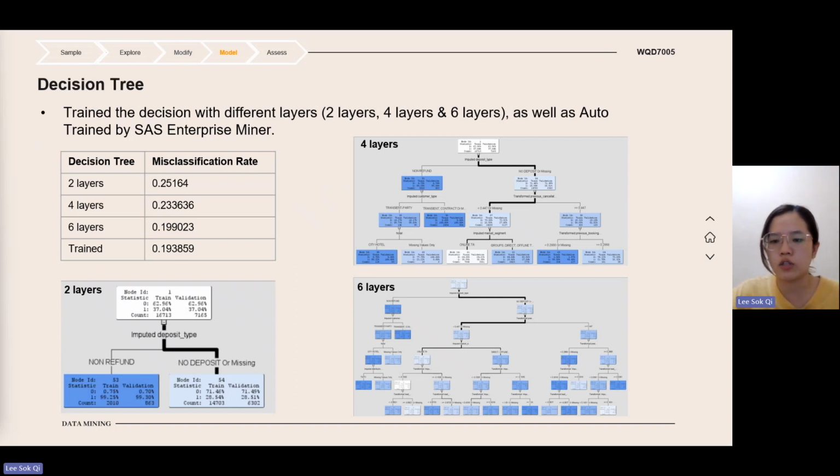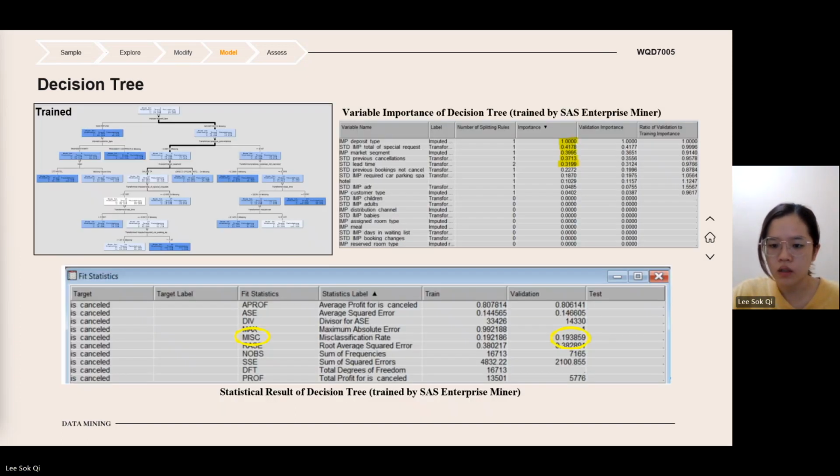We can see that the decision tree with 2 layers is the worst model. However, when the number of layers increases, the misclassification rate decreases, which means the model is improving as layers are added. So deposit type, total of special requests, market segment, previous cancellations, and also lead time are important variables when constructing the decision tree.